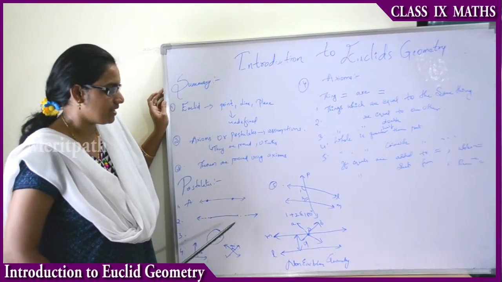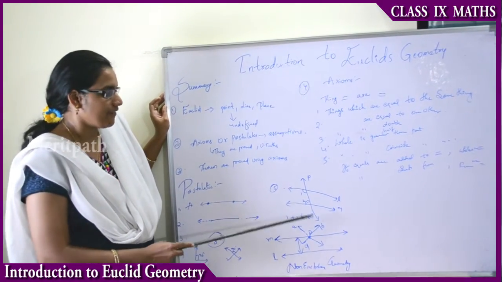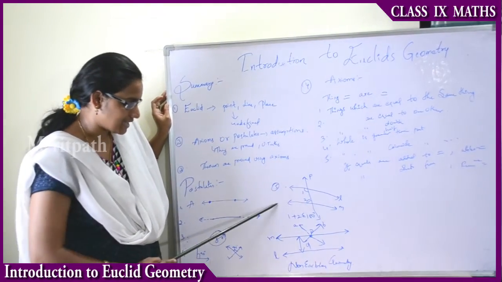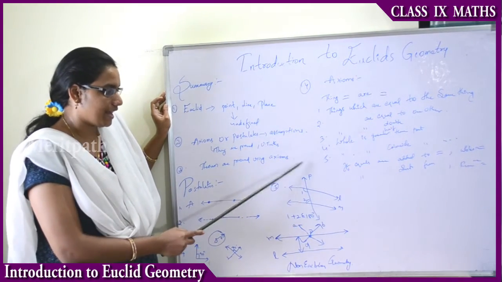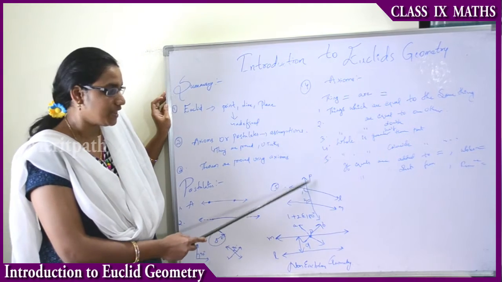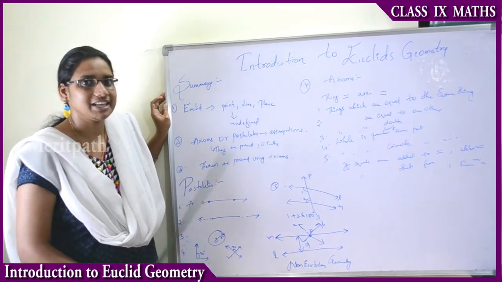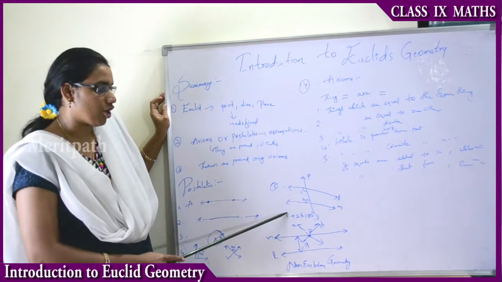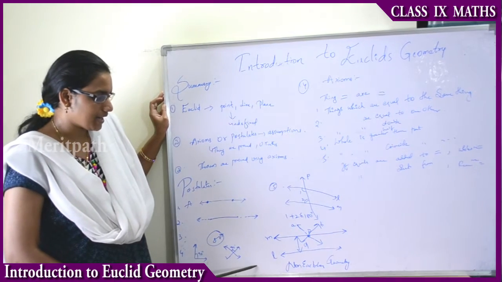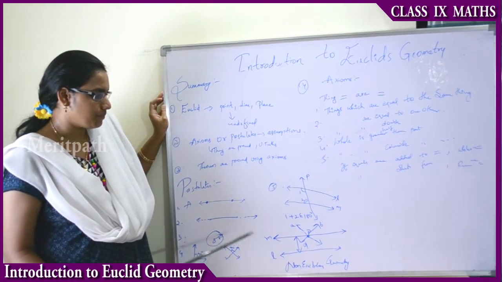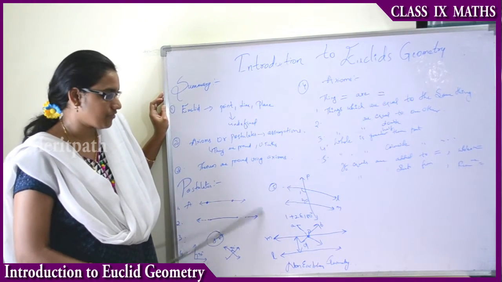The fifth postulate is a very important postulate. When we take any 2 straight lines L and M, and a line P passes through these 2 lines, then if the interior angles on the same side, that is on the left side, sum to less than 180 degrees, the two lines, when extended, will meet on that side. Many results are derived from the fourth postulate by using the fifth one.